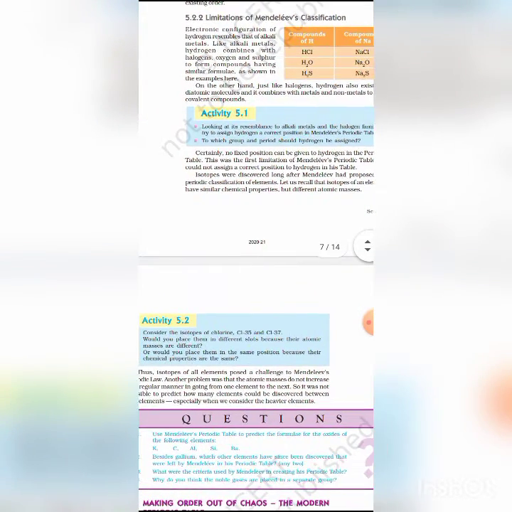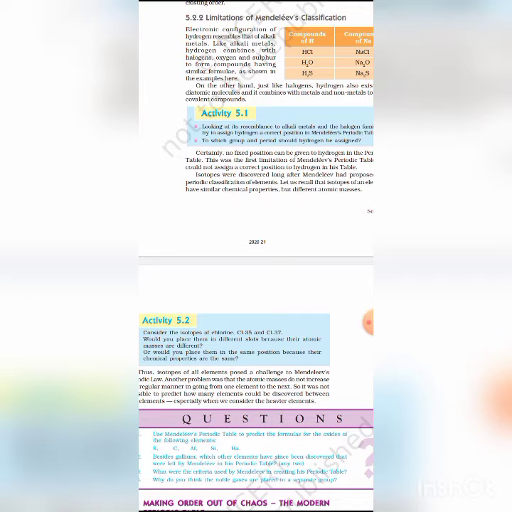Okay, and another defect is that similar elements are separated in the periodic table. Certain elements having similar properties are separated in Mendeleev's periodic table. For example, copper and mercury show similar properties but they are placed in different groups.